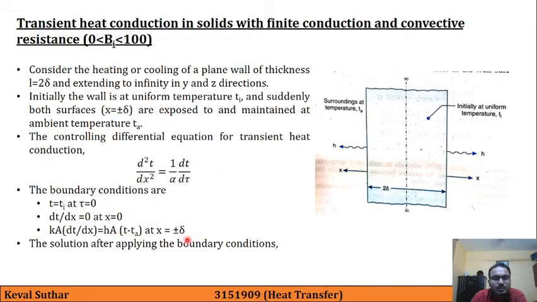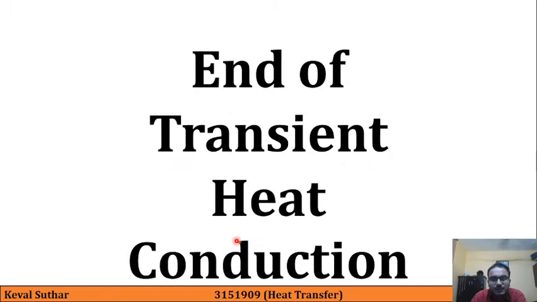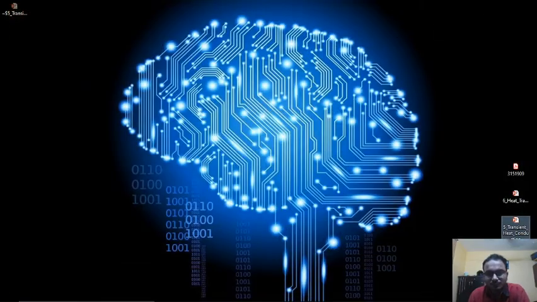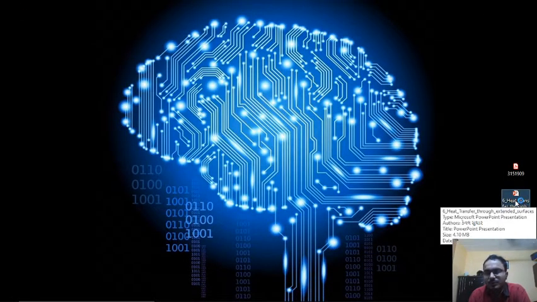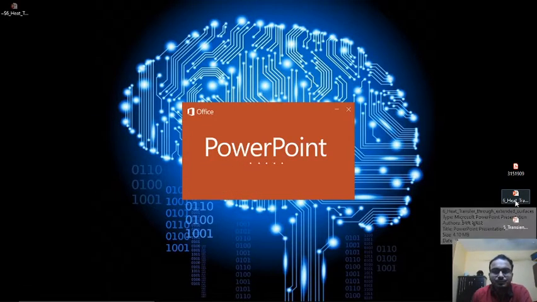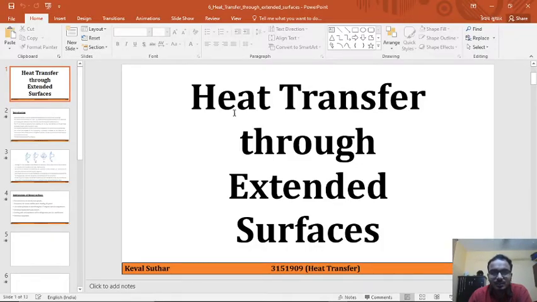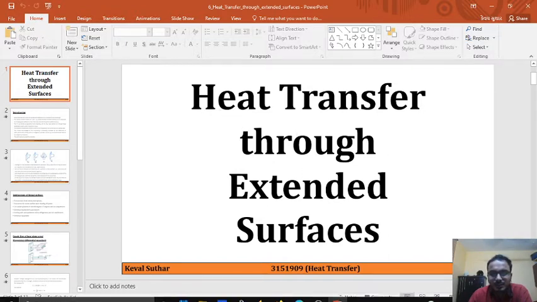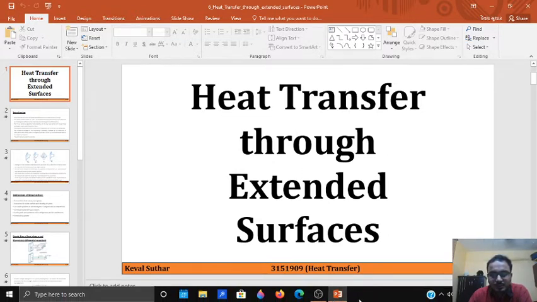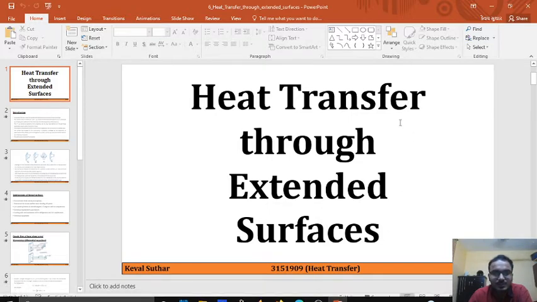I gave you this part as a self-study because this entire theory is based on various graphs which are available in the book. So this was all about the end of transient heat conduction. This was done in our last 2 lectures. And now we are going to begin our new chapter, that is heat transfer through extended surfaces.